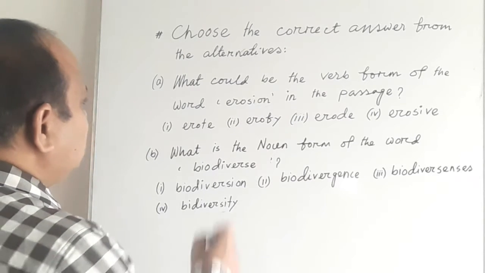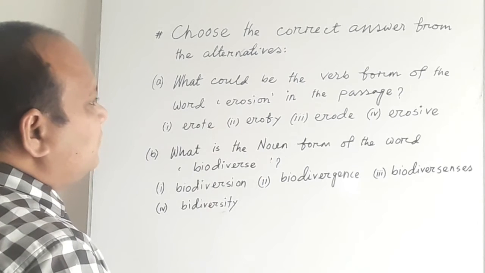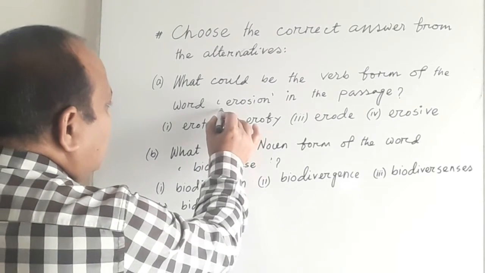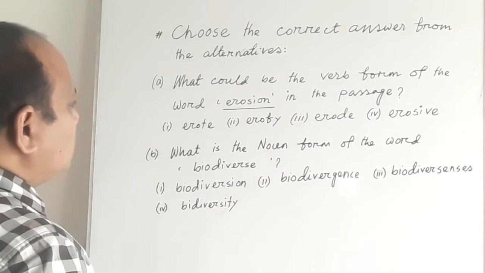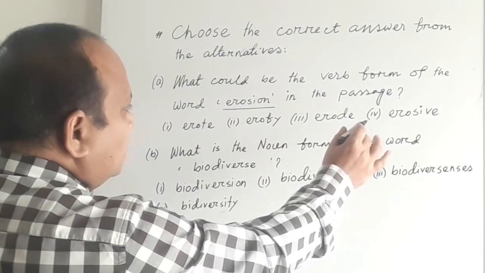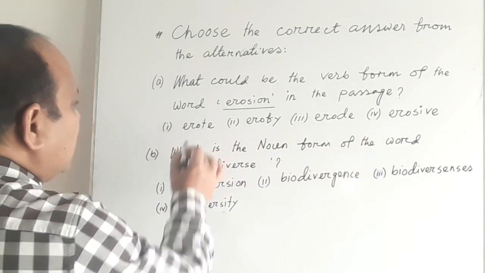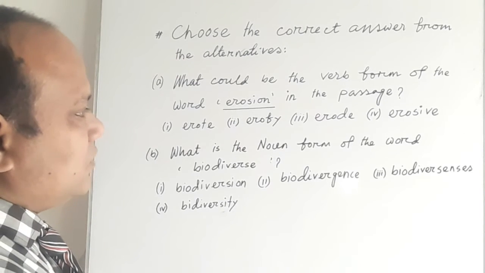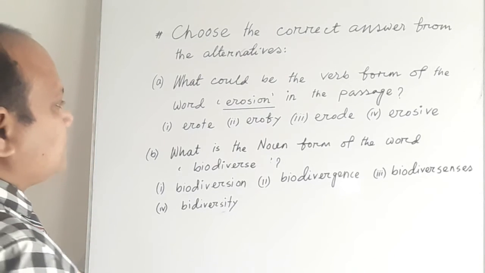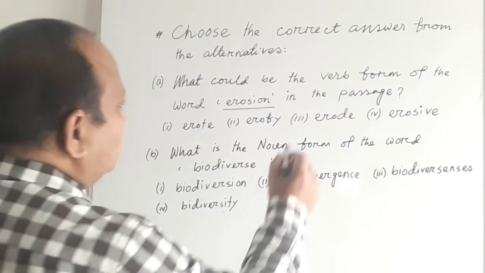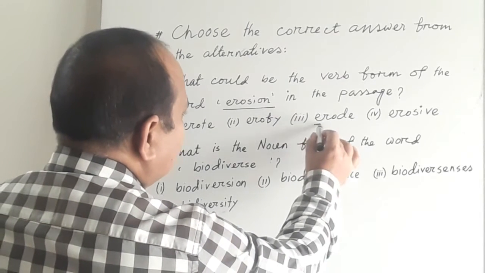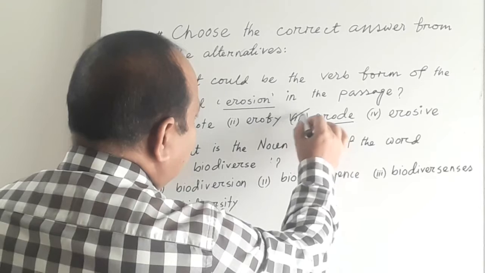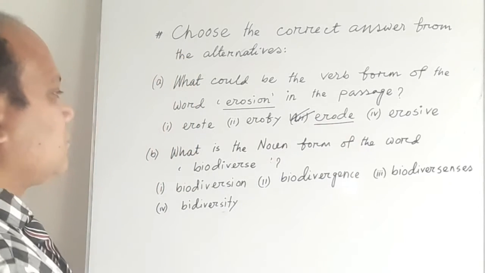And the first question is, what could be the verb form of the word erosion? So four answers are given. I have already told you. First one, erode. Second one, erofy. Third one, erode. And fourth one, erosive. Here we can easily detect that the verb form of erosion is erode. So erode is the right answer.